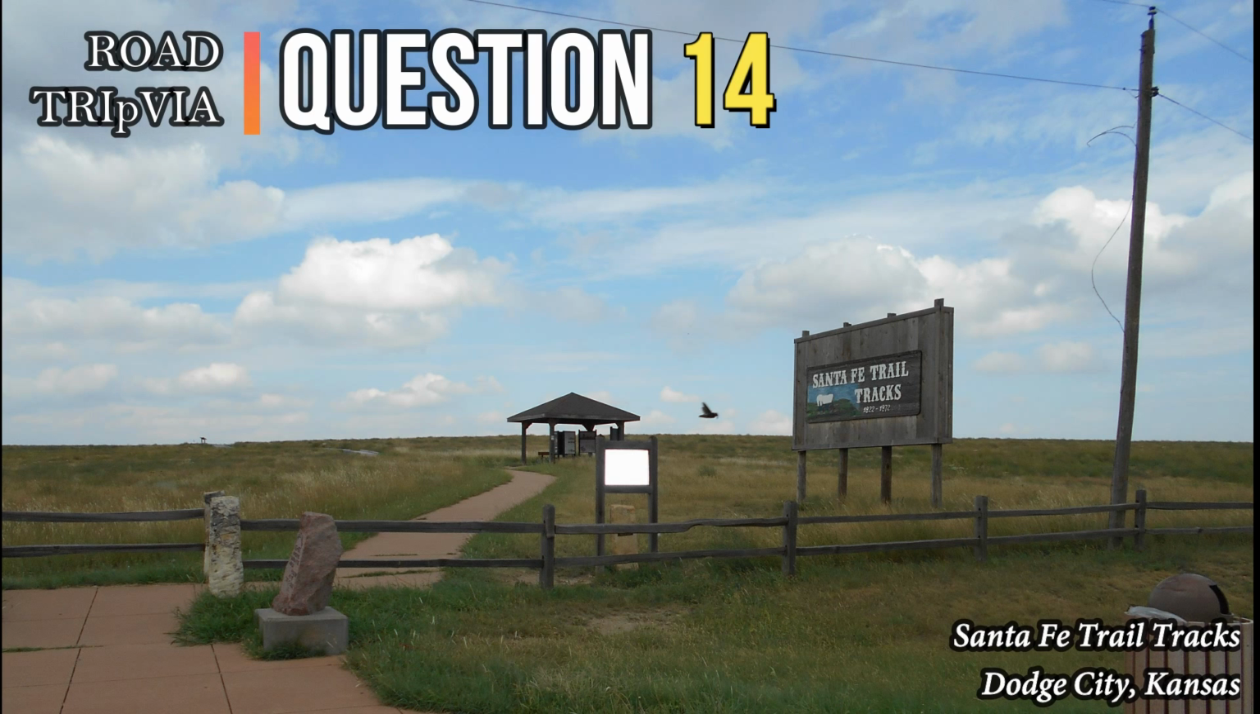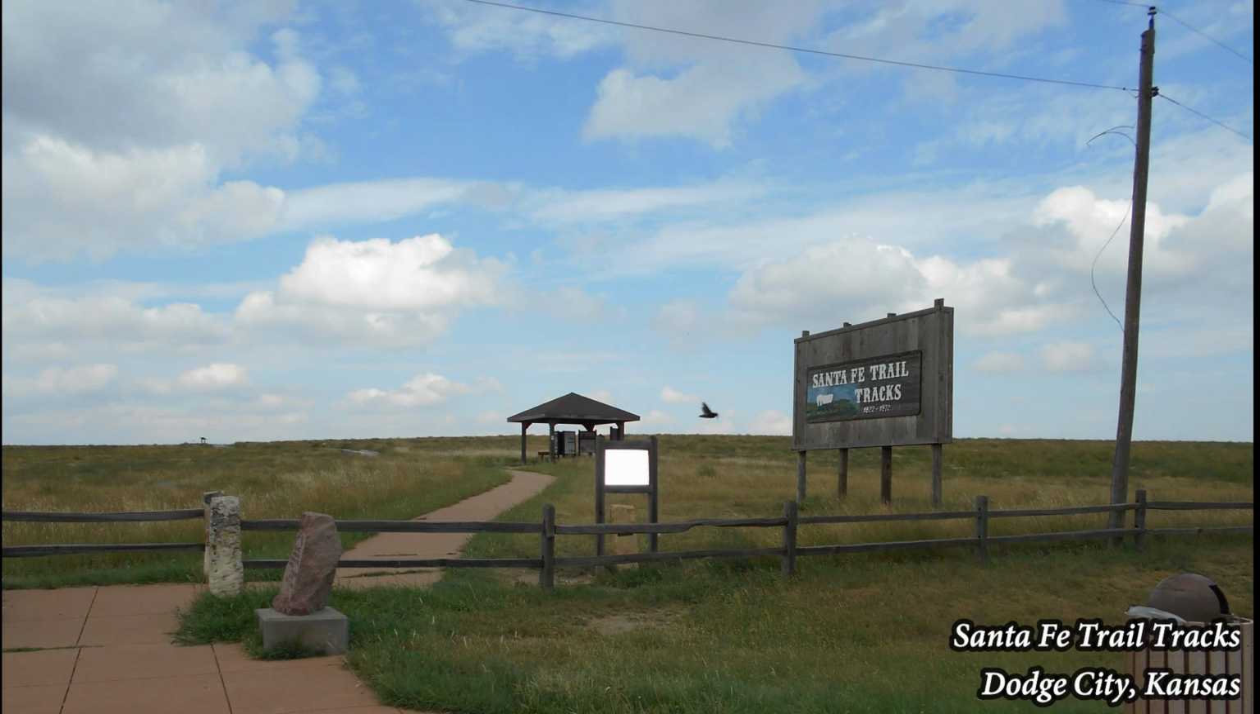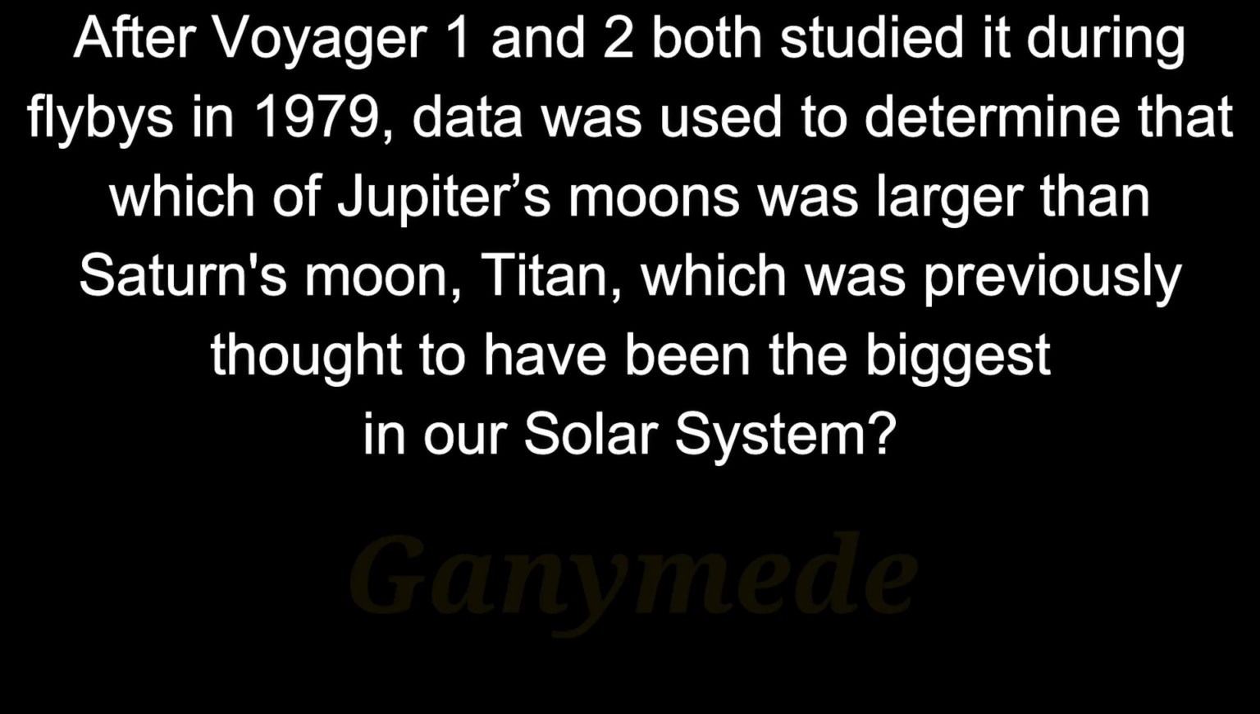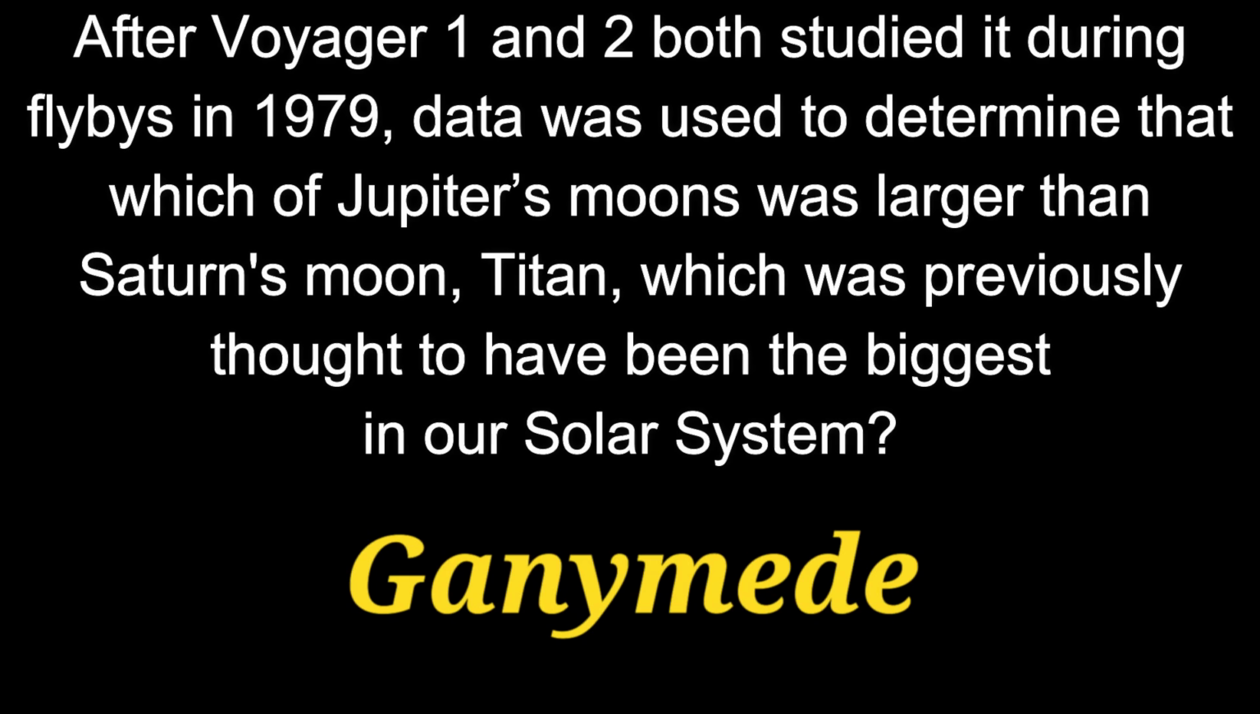Question 14. After Voyager 1 and 2 both studied it during flybys in 1979, data was used to determine that which of Jupiter's moons was larger than Saturn's moon Titan, which was previously thought to have been the biggest in our solar system. The answer is Ganymede.